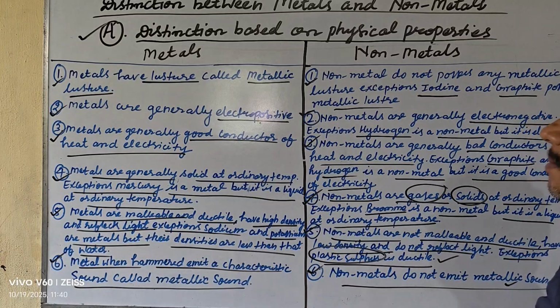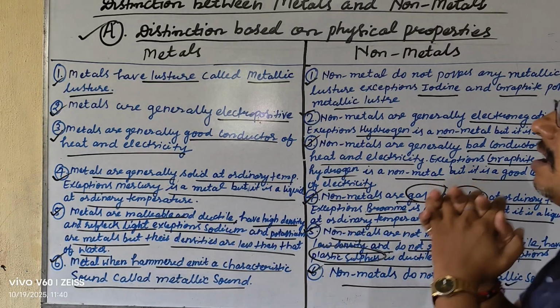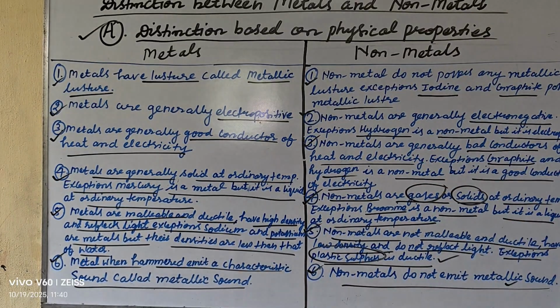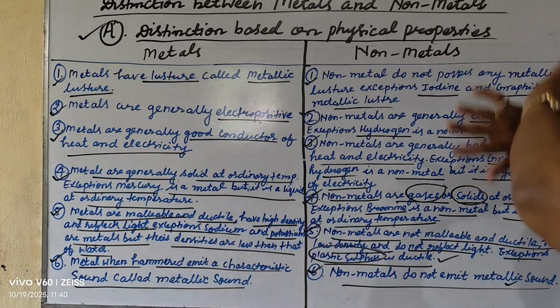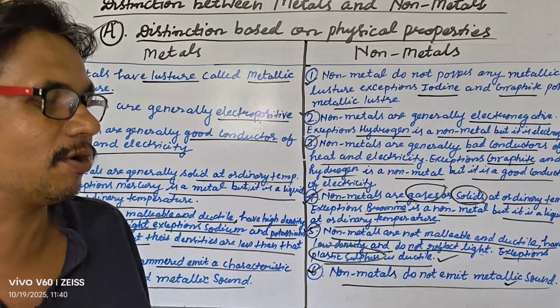Point number 5, metals are malleable and ductile, have high density and reflect light. Exceptions: sodium and potassium are metals but their densities are less than that of water. Nonmetals are not malleable and ductile, have low density and do not reflect light. Exception: plastic sulfur is ductile. Metals when hammered emit a characteristic sound called metallic sound. Nonmetals do not emit metallic sound. So these are the points of chapter number 3, chemistry, class 10th, for board aspirants.